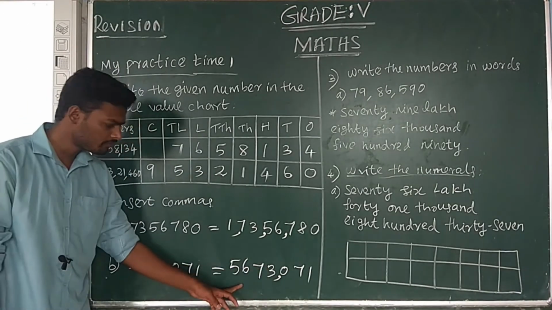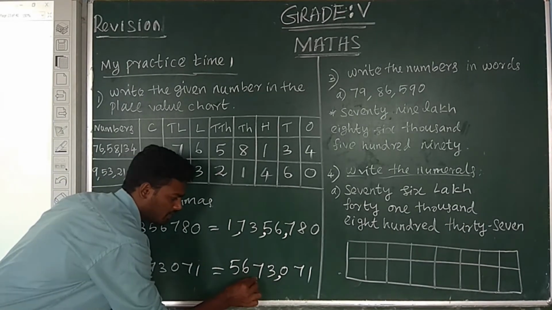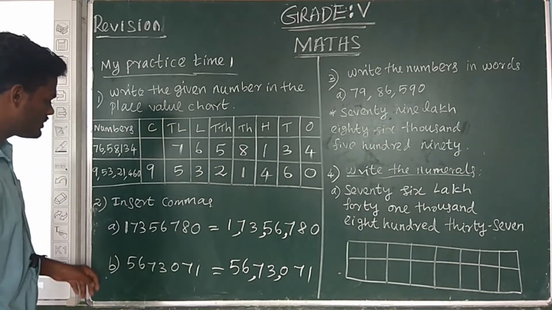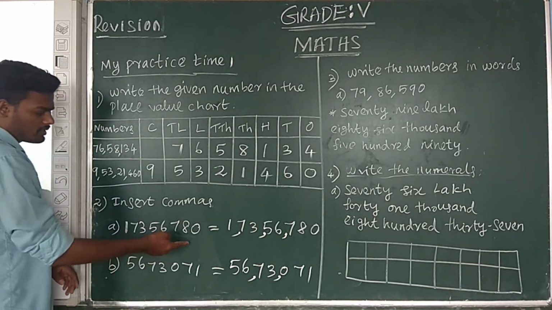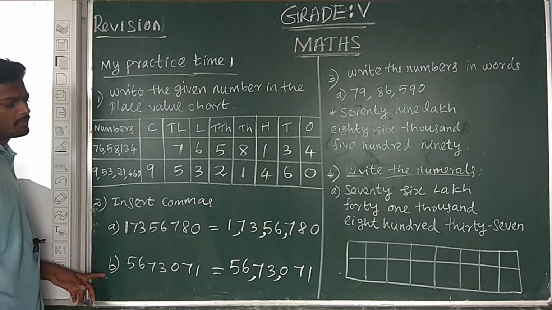Next, after 2 digits, 3 and 7, put commas. So insert the commas: first leave the 3 digits, next one 2 digits, next one 2 digits, insert commas.